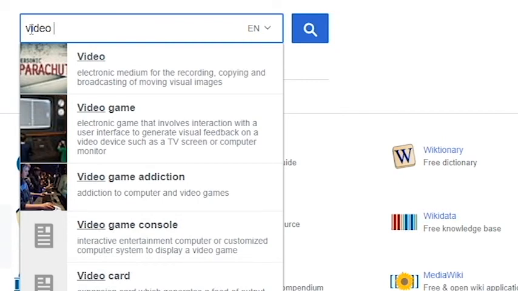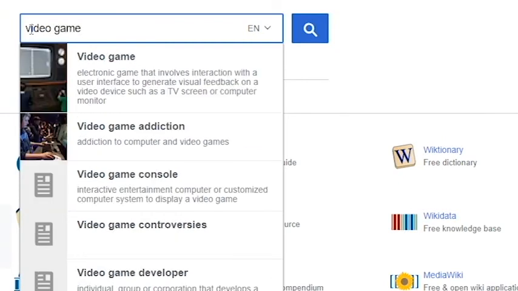As you type in the search box, Wikipedia will suggest related articles. Here you'll see video game addiction, video game controversies, and more. If they seem interesting, write them down for later searching. This is a great way to explore potential paper topics.